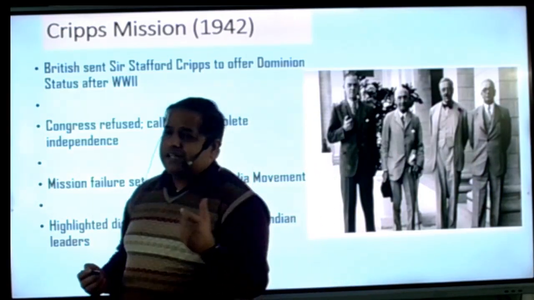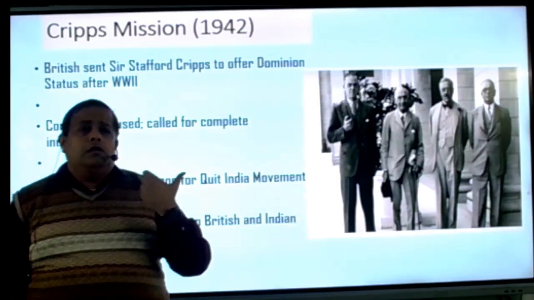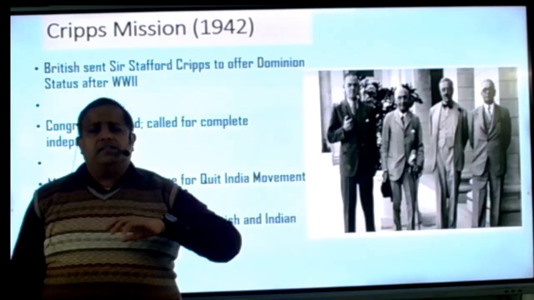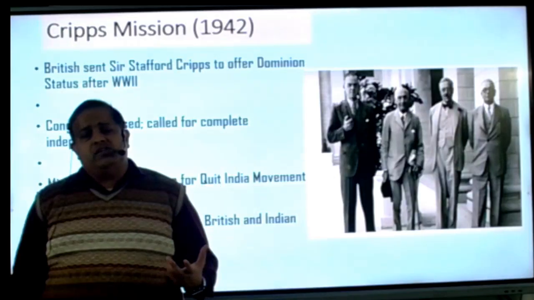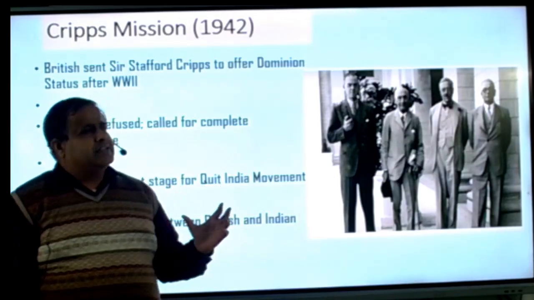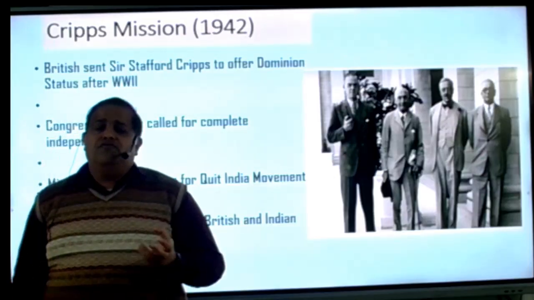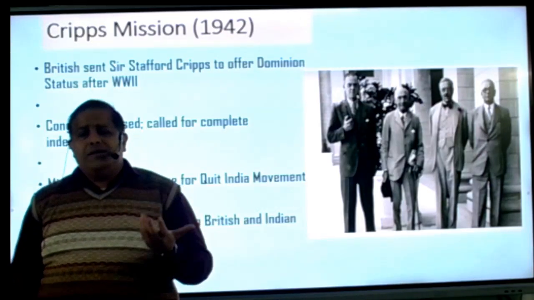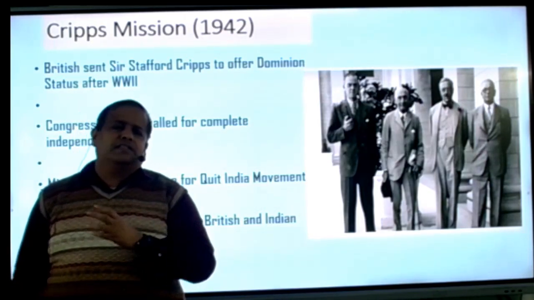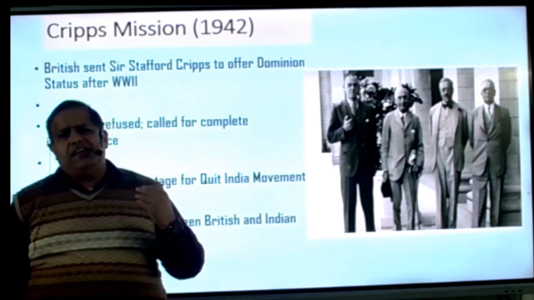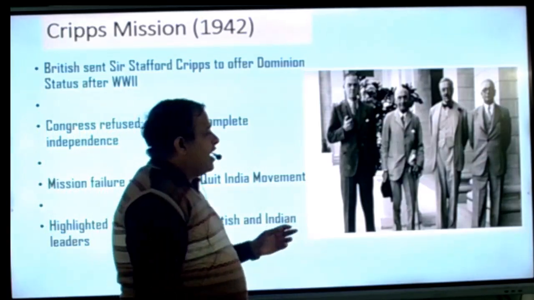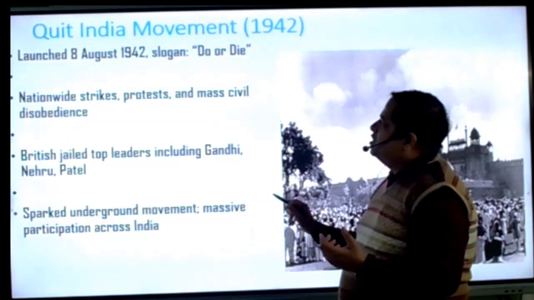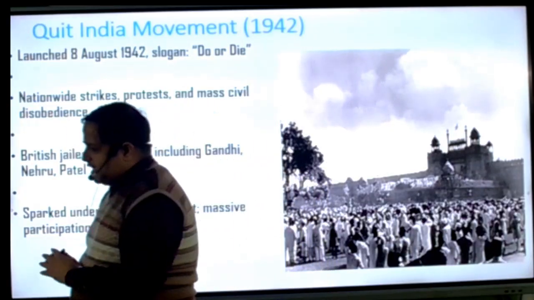Okay, there is one quotation. Basically Nehruji said that it is a post-dated cheque. Gandhiji added to it and said that it is a post-dated cheque of a failing bank. So basically, Congress said that we want the real things which you want to give us. We do not want any promise, and we believe that your promise is never fulfilled. So we are not believing in your promise. If you actually want to give something to us, then please give. Otherwise, don't make funny jokes and this kind of thing to us.